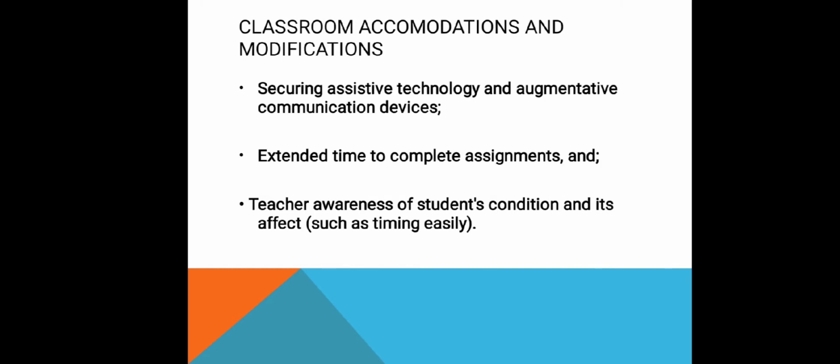Other examples of classroom accommodations and modifications for students with orthopedic impairments are securing assistive technology and augmentative communication devices, extended time to complete assignments, and teacher awareness of the students' condition and its effects, such as tiring easily.